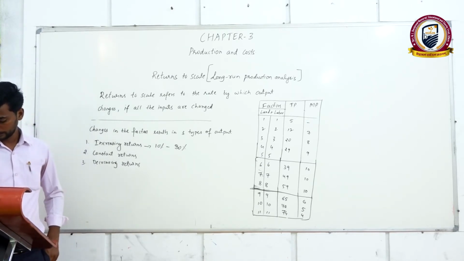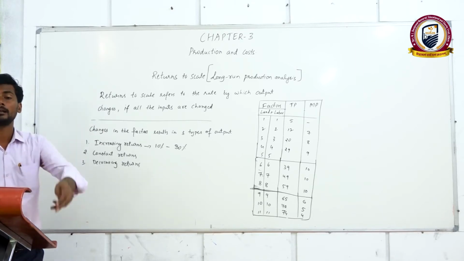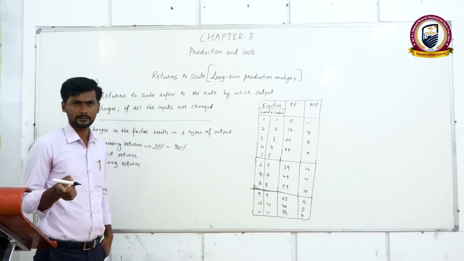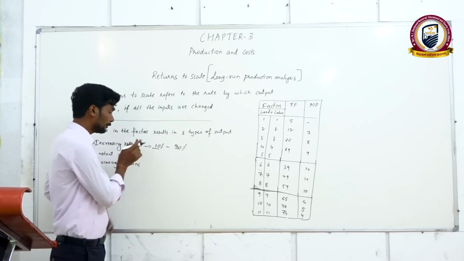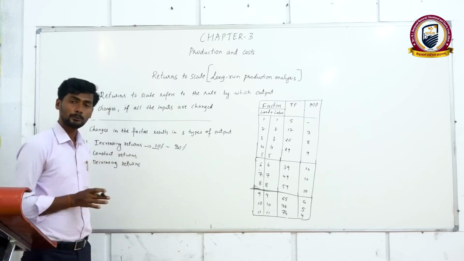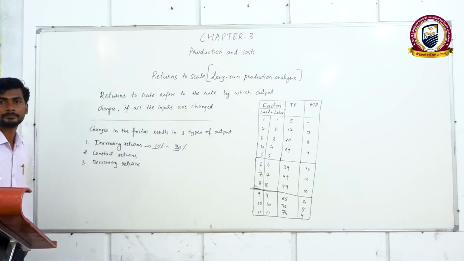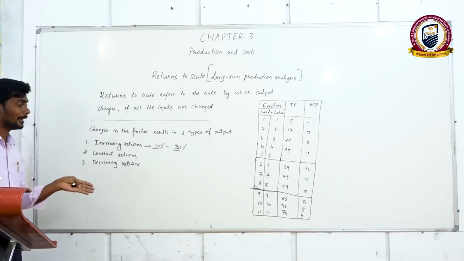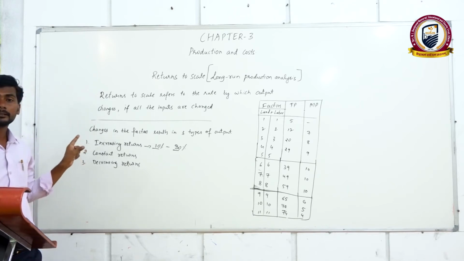As the meaning given in your book says, when a proportional increase in all the inputs results in an increase in output by a larger amount. Only 10% of inputs are increased, and this will result in a 30% increase in the production level. When the increase in the inputs is lesser than the increase in the output, it is known as increasing returns to scale.